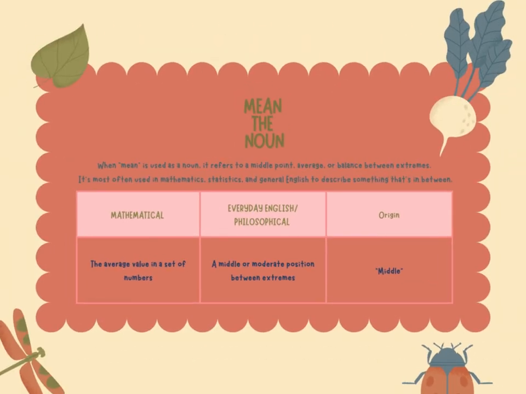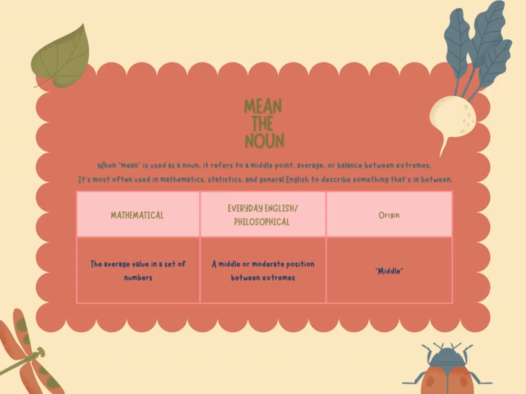To expand on mean as a noun, mean is used as a noun when referring to a middle point, average, or balance between extremes. It's most often used, again, in mathematics, statistics, and also general English to describe something that's in between.